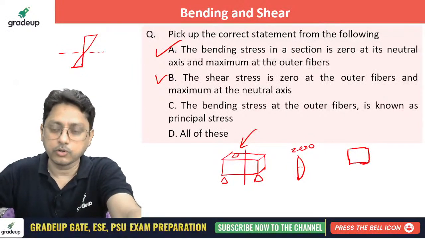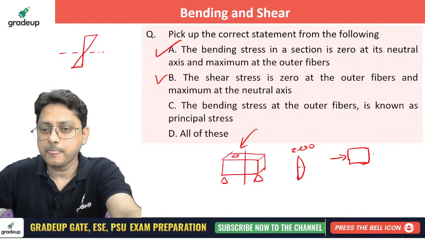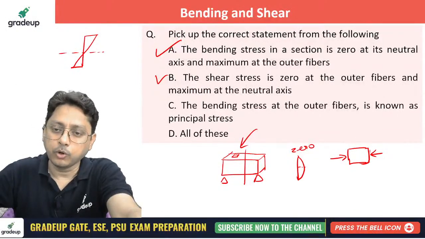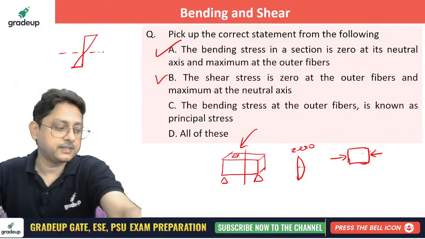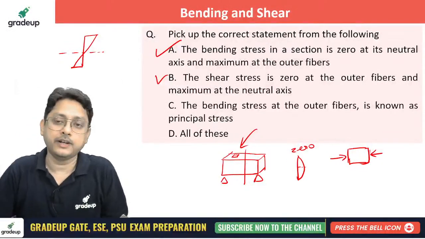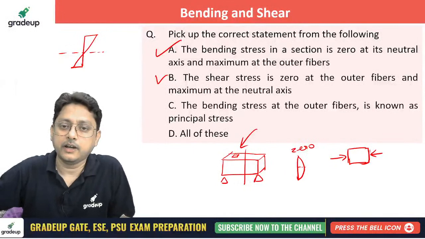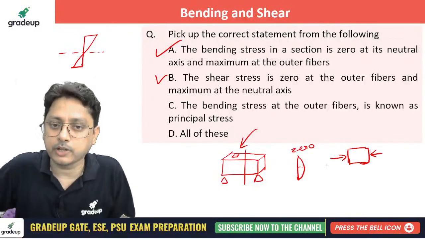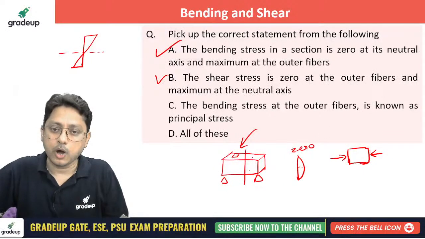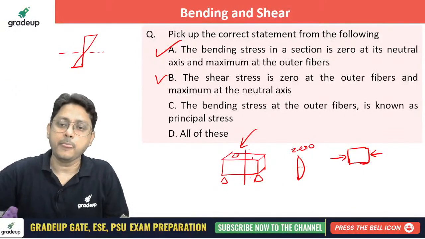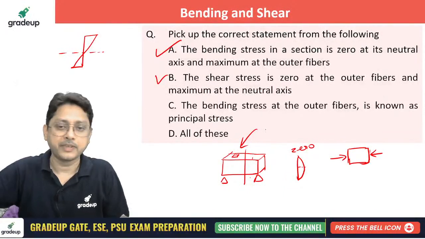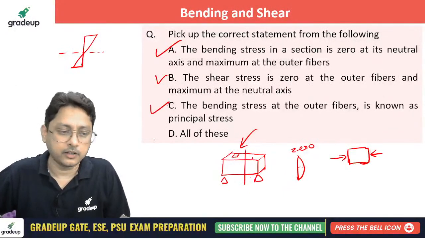Suppose with downward loading, it will have compression but no shear. The plane where normal stresses act without shear, where the shear stress is 0, is called the principal plane, and the stresses acting there are known as principal stress. So at the outer fiber, either top or bottom, the bending stress will be called the principal stress. Did you get that? So here also all are correct.